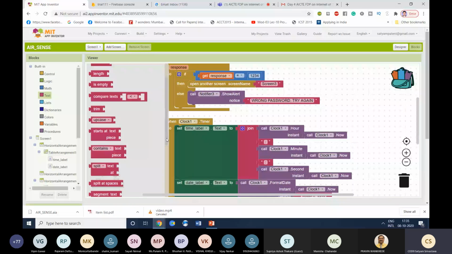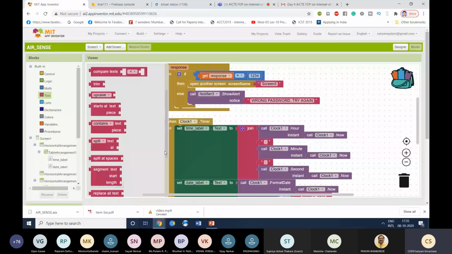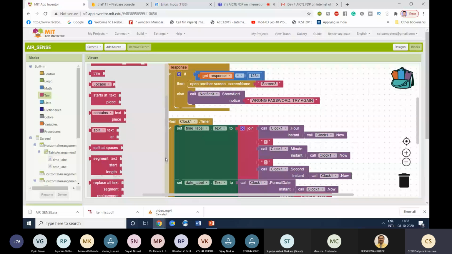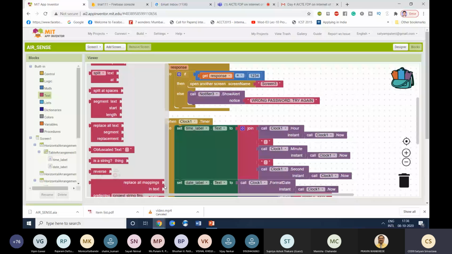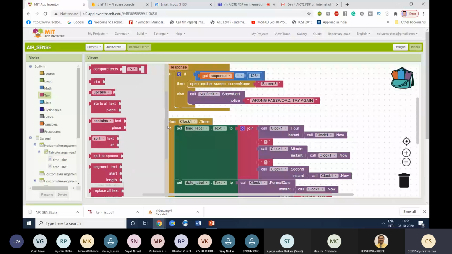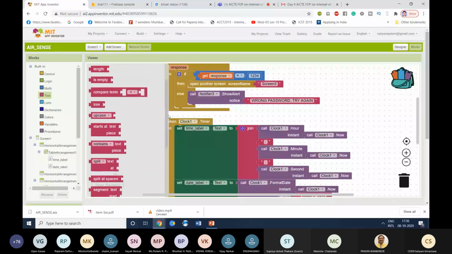So just like this, there are also different blocks to structure the data. You can trim a segment. You can replace a text which is coming as a string from the hardware, or you can check whether data is coming in string or not. You can reverse the string. There are several operations you can perform using this text block.